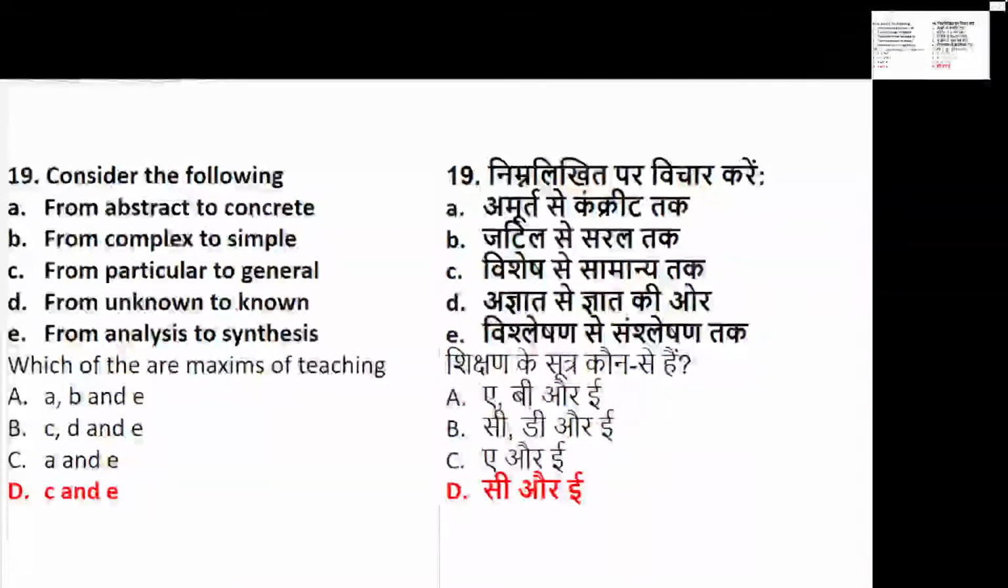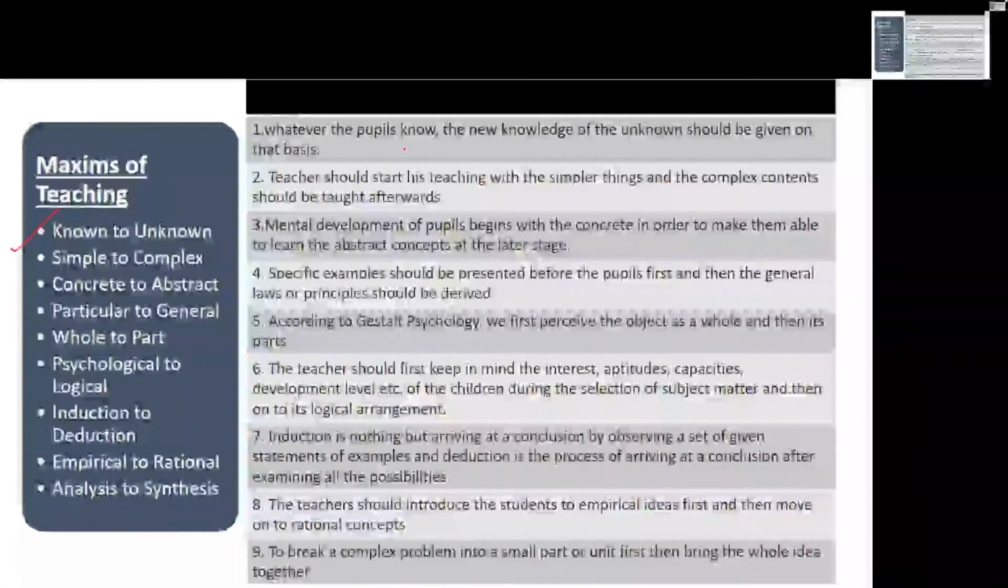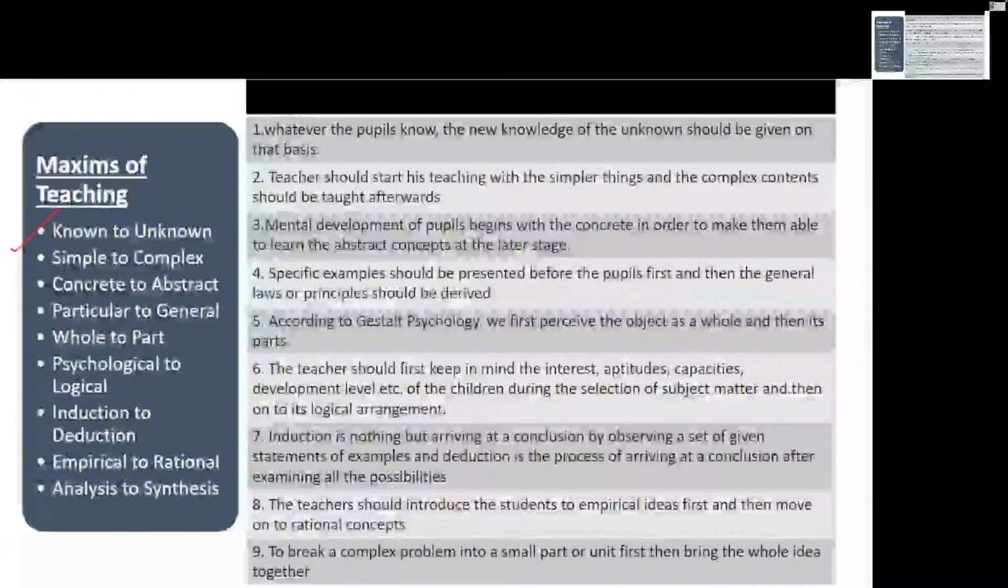I have listed these maxims, but before we go to this, let's see the final answer and then we'll come back. When you're talking about maxims, it is particular to general, analysis to synthesis, known to unknown, simple to complex, and concrete to abstract. Known to unknown: what students knew, and the teacher has to take them to what they do not know. Simple to complex: the teacher should start with simple, coming to the complex things. Concrete to abstract: the teacher has to develop understanding with concrete ideas and then come to the abstract ideas. Particular to general: start with something specific and then come to the general law.